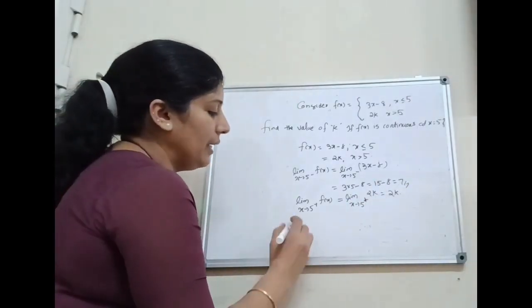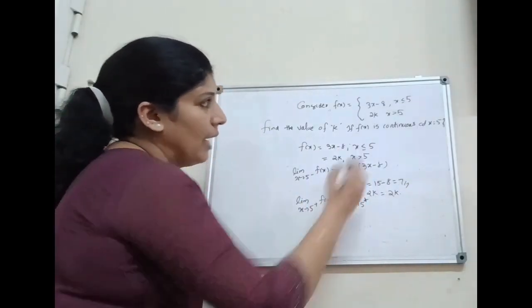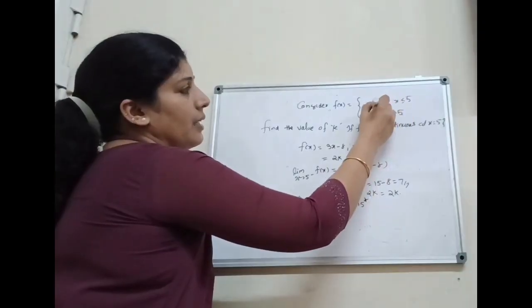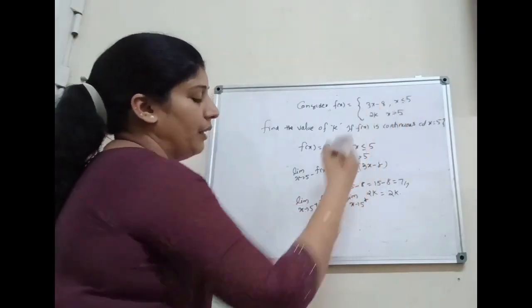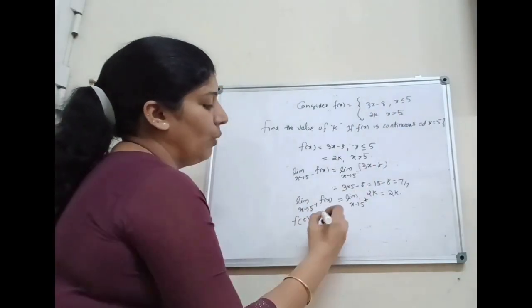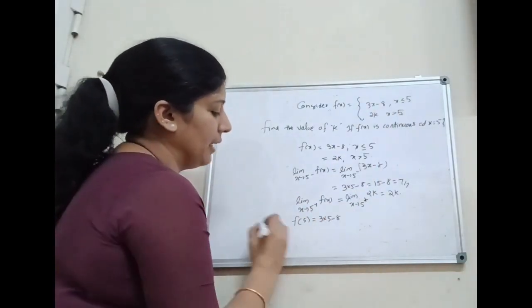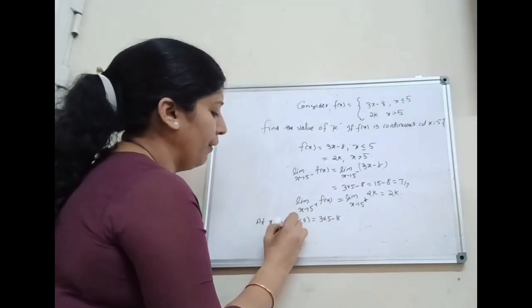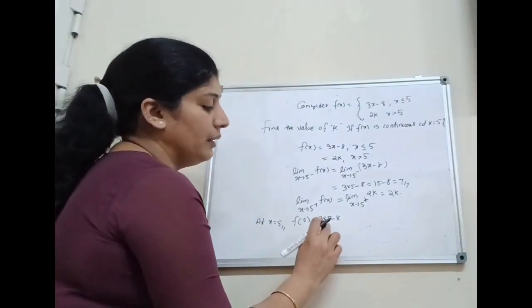Next, we consider at x equal to 5, what is f of x? For x less than or equal to 5 the function is 3x minus 8. Therefore, at x equal to 5, f of 5 is equal to 3 into 5 minus 8.